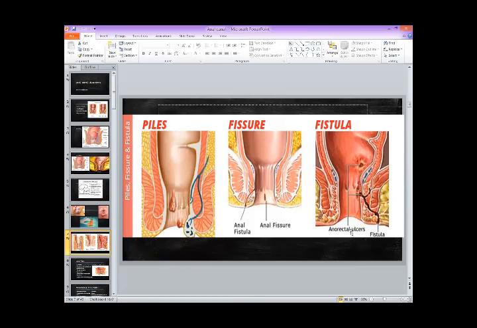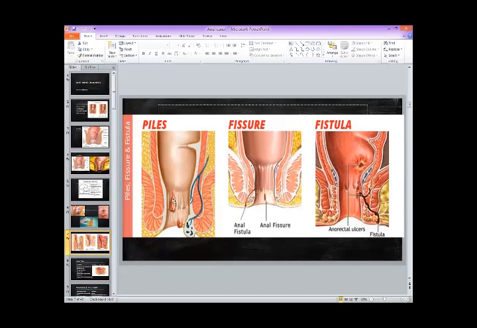And there is another picture where there is an ulcer in the rectum. This can be some malignant ulcer or whatever. And in this, he has also drawn a fistula again, with the external opening here and the internal opening here. This is the track of the fistula in between. And the left side picture is the hemorrhoids or piles, in which the anal cushion area is swollen, filled with blood vessels and engorged.